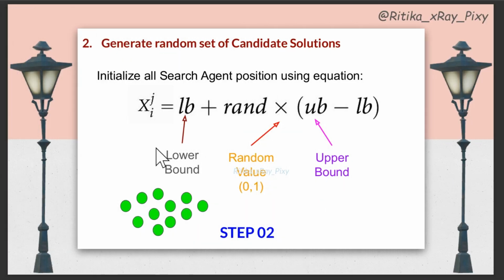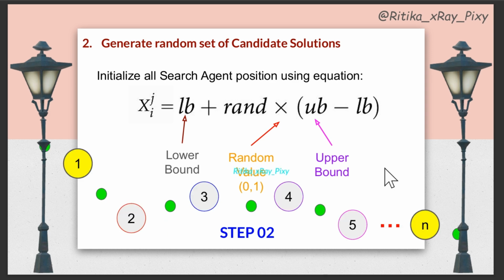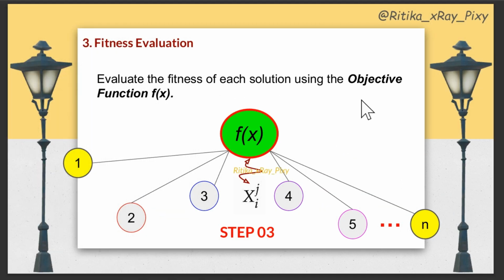Step 2, we will generate the initial population using this equation. You can see here lower bound plus a random value that is uniformly distributed between 0 and 1, times upper bound minus lower bound. So like in other algorithms, we initialize the population randomly in the search space. After this, in step 3, we will apply our fitness function on the initial positions and calculate the fitness score for each search agent in the current population.